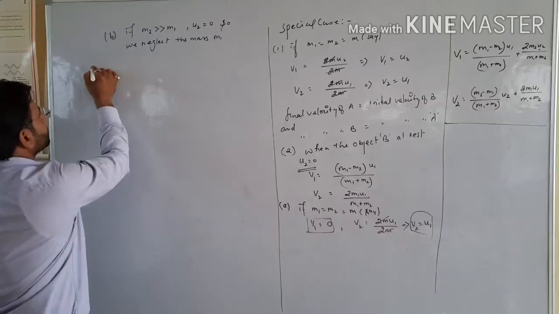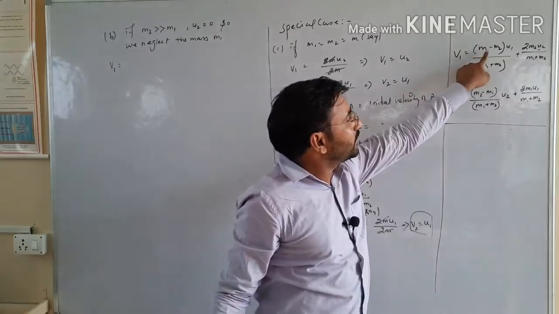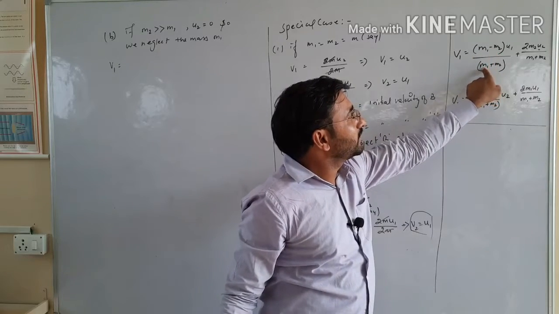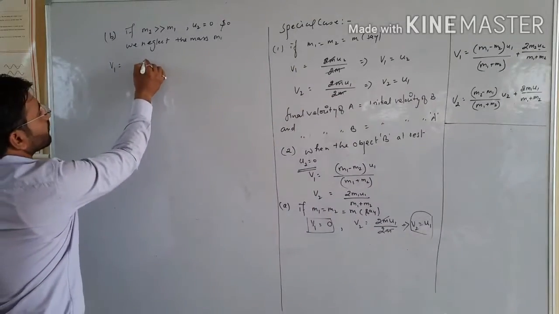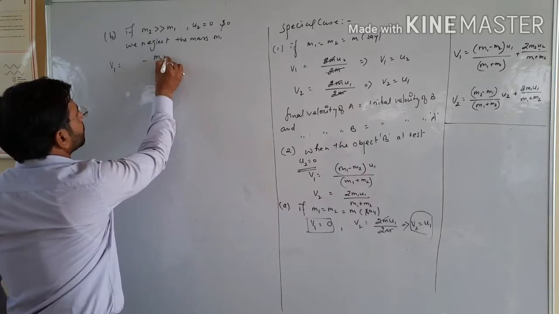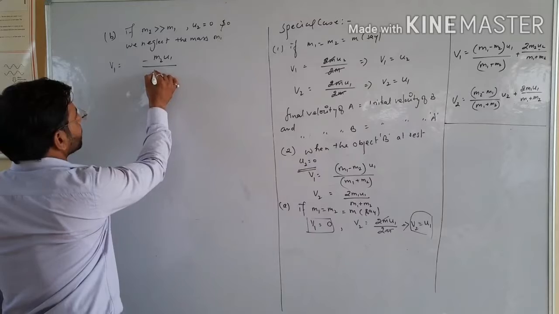Therefore, for v1, m1 is much smaller than m2, so we can ignore m1 in this equation and it becomes minus m2 u1 over m2.